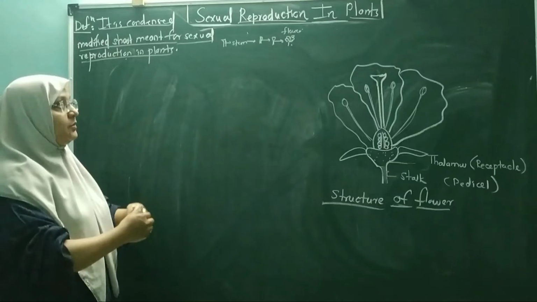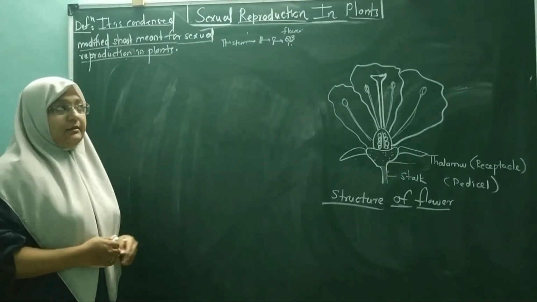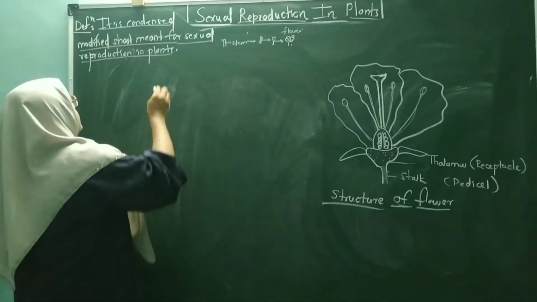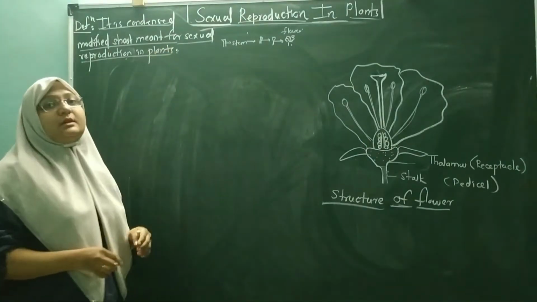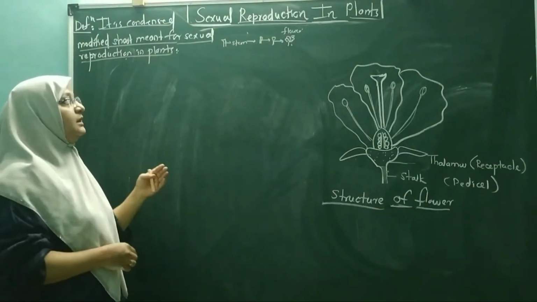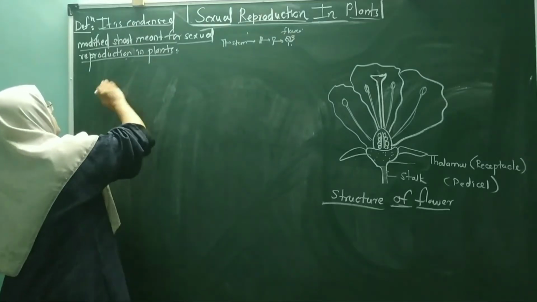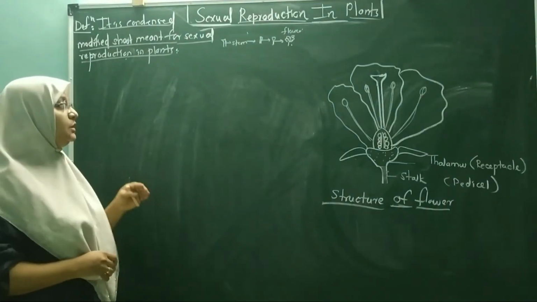Here the reproduction of the actual plants starts by the flower. And we have discussed in the 11th standard somehow the structure of the flower. What is the structure of a typical flower? Basically, this flower is having